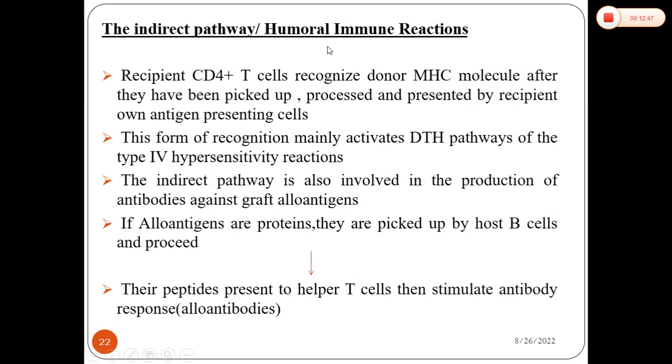Next is the indirect pathway. Here antibodies are produced against alloantigens, and this is a delayed type hypersensitivity reaction. Delayed type hypersensitivity reaction is a type 4 hypersensitivity reaction. Here CD4 T cells are also involved. This is a continuation of the direct pathway. I already discussed that.